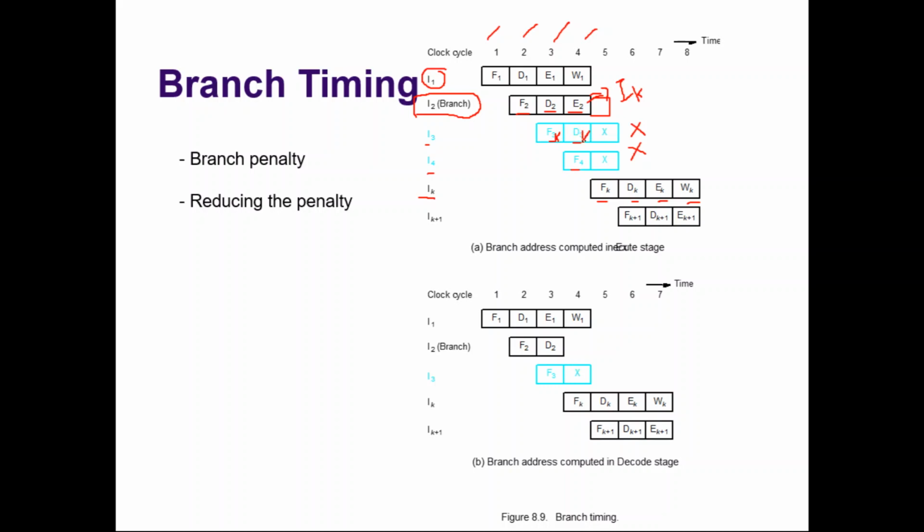And it would be decoded during the 4th clock cycle, executed during the 5th clock cycle, and written back during the 6th clock cycle. Right? But we don't know that. Because of that, instruction K is now completed at the 8th clock cycle. So the pipeline is delayed by 2 clock cycles.